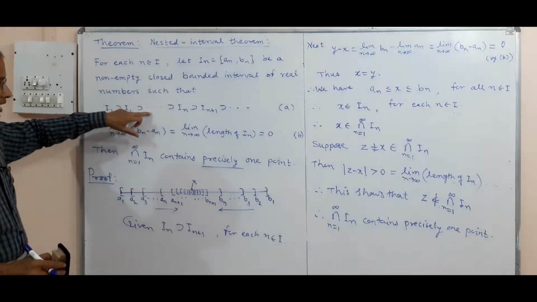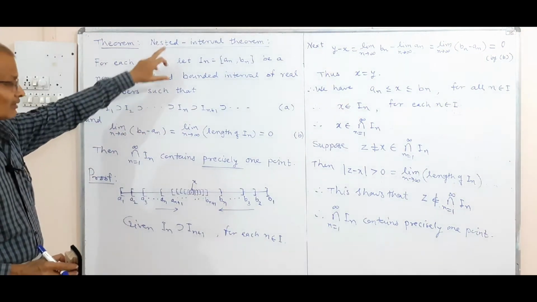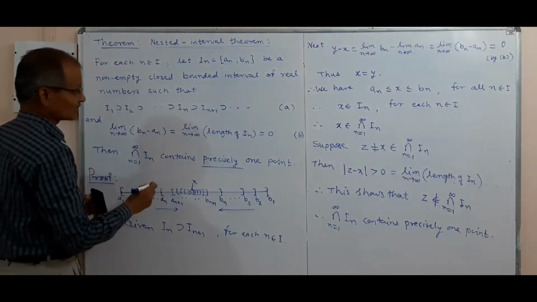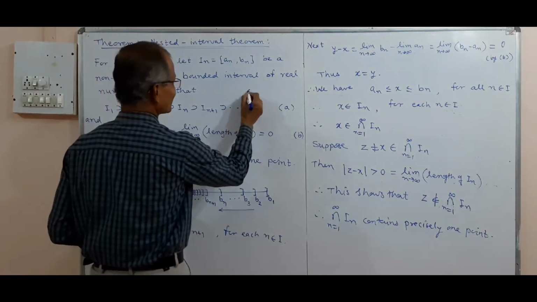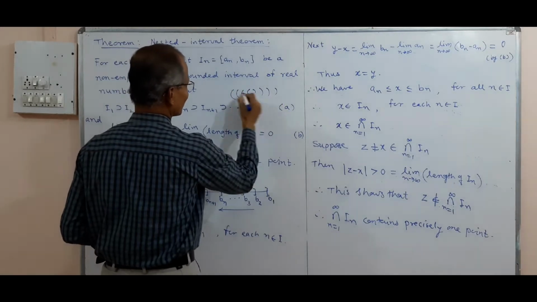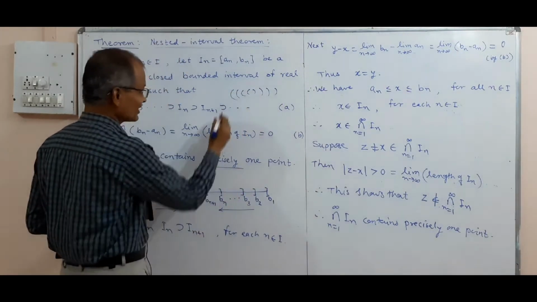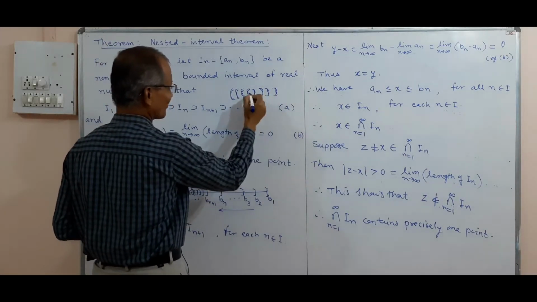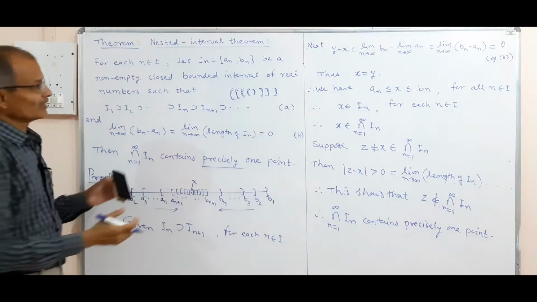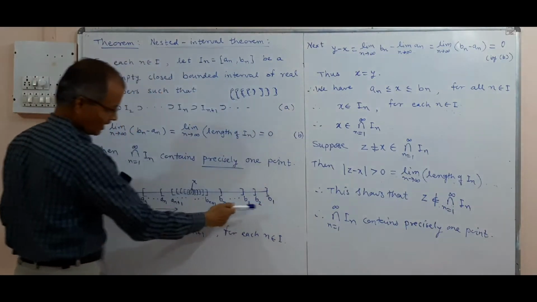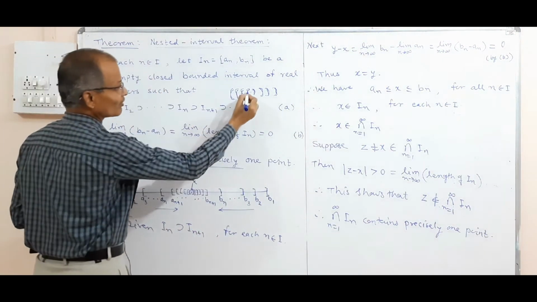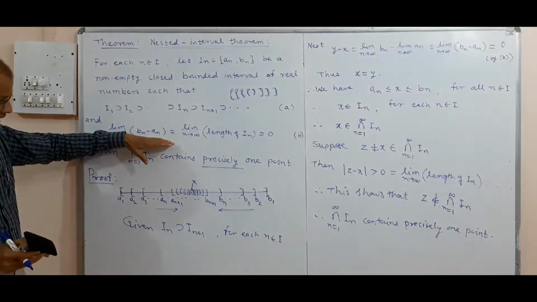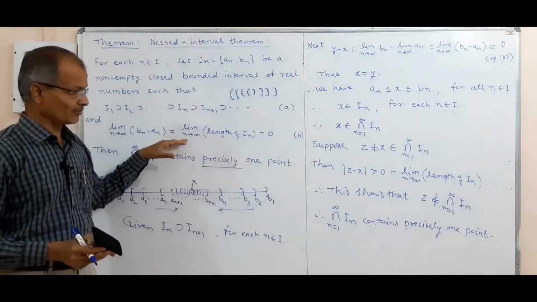So we should understand what the nested interval theorem is and why it is called the nested interval theorem, because it forms a nest of a bird like this. These are closed intervals, not open intervals, and therefore it is called nested intervals. The intersection of these, as n becomes infinite, will contain only one point, and the length of In becomes 0 as n becomes infinite.